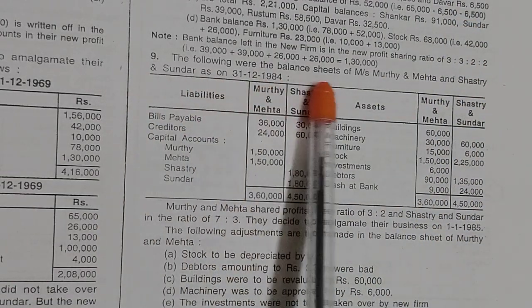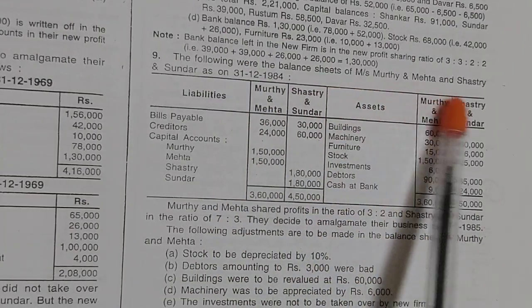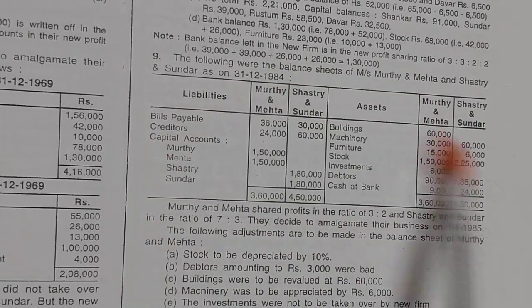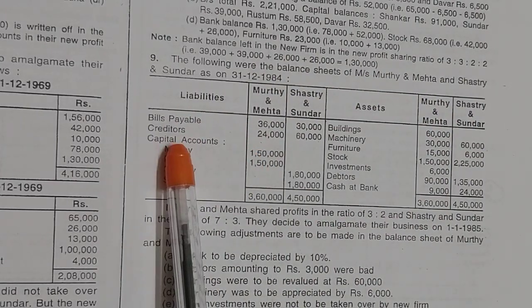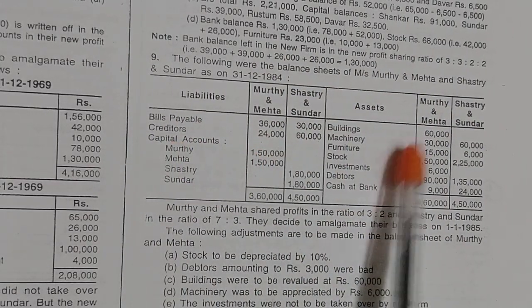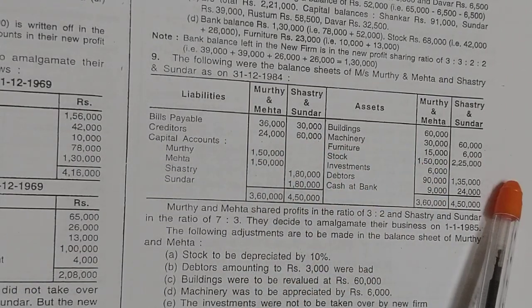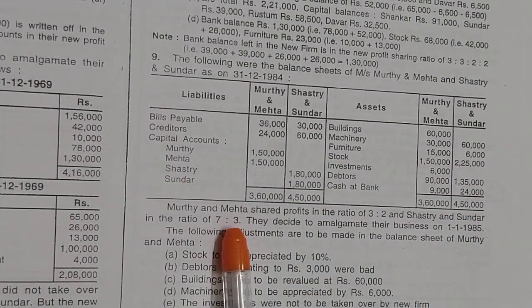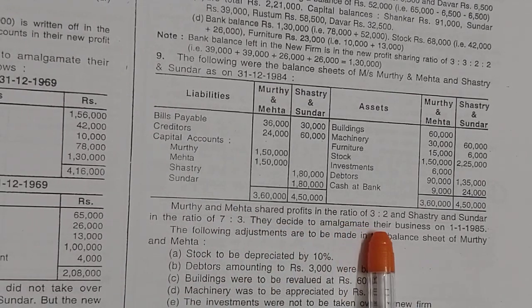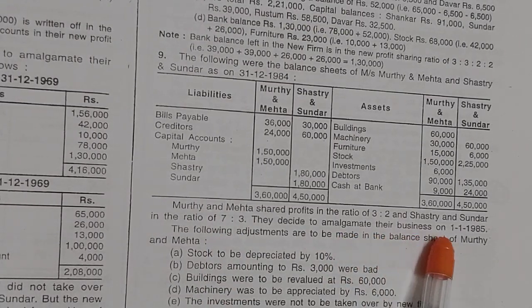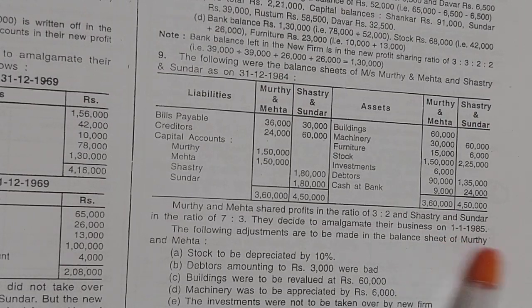The following were the balance sheets of Murthy and Mehta and Shastri and Sundar as on 31st December 1984. You have the balance sheet data, liabilities and assets. Murthy and Mehta shared profits in the ratio of 3:2, that is the profit sharing ratio, and Shastri and Sundar in the ratio of 7:3. They decide to amalgamate their business on 1/1/1985.